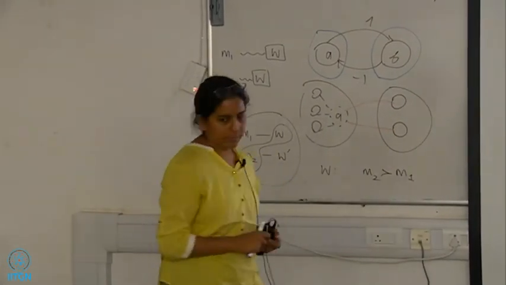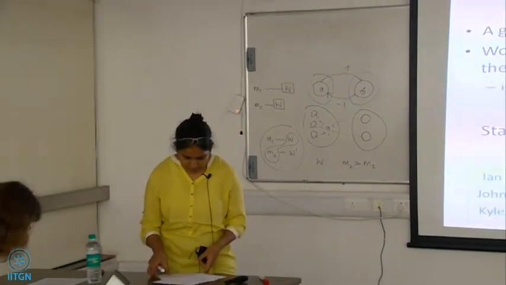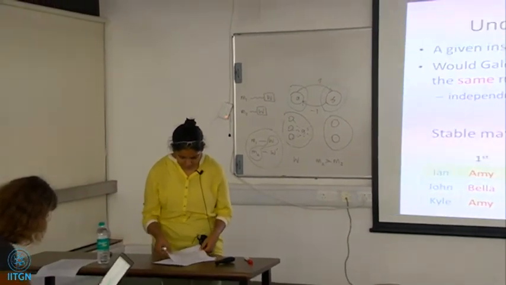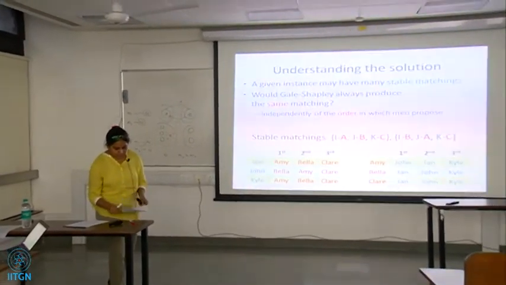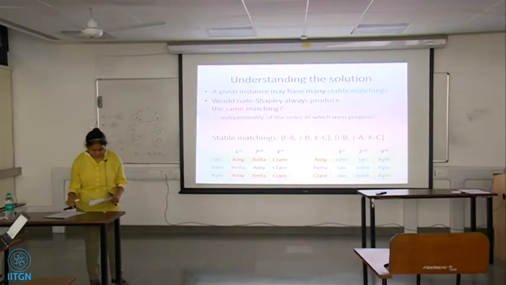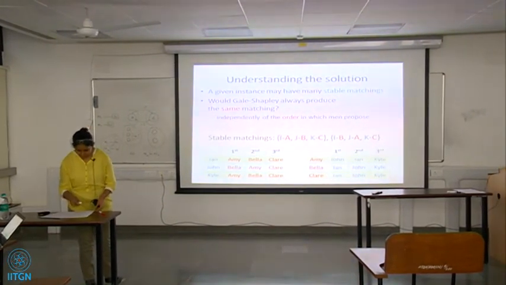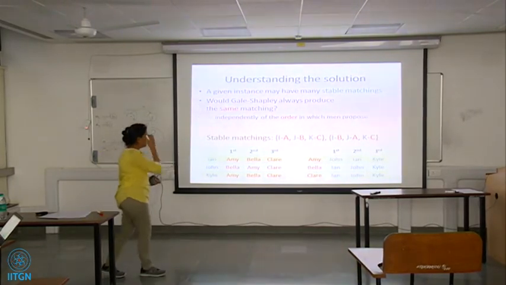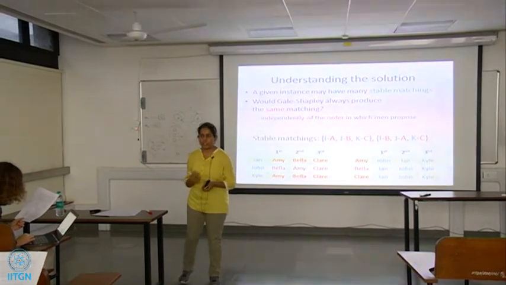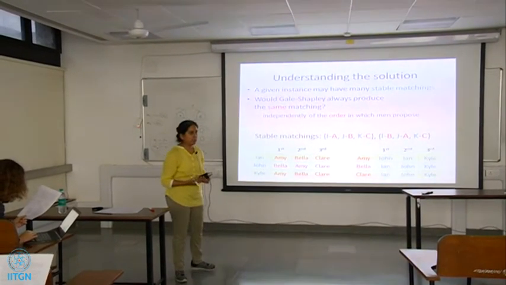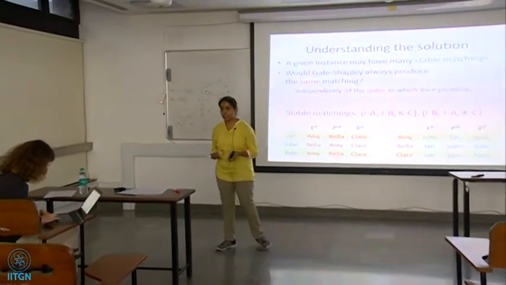Now, as I said, I'm happy to omit the 6th question from this discussion. The 7th question is some food for thought. I don't know how long it takes to actually come up with the examples, but it's a nice question because it ties together a notion that we have seen for elections in the context of matchings. So we have talked about strategic voting in the context of elections and voting rules.